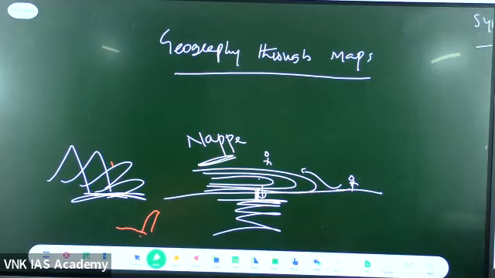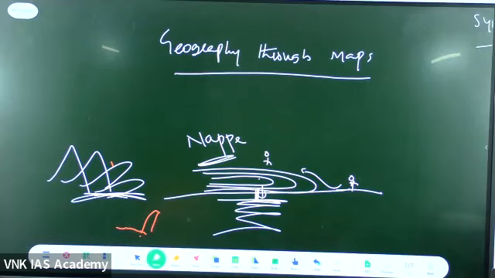But for you, no need to go to the world. If we can read our India, that is more than sufficient. Purchase the Geography Through Maps and try to purchase. You should be having 2 atlases, not just one. Go for 2 atlases. You maintain the link between the 2 atlases.